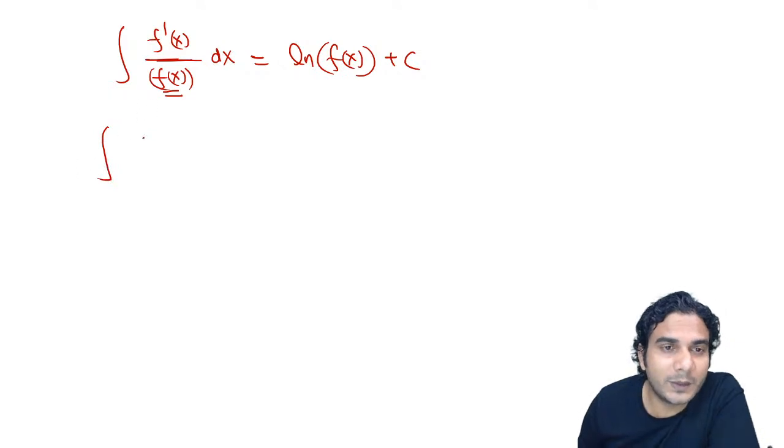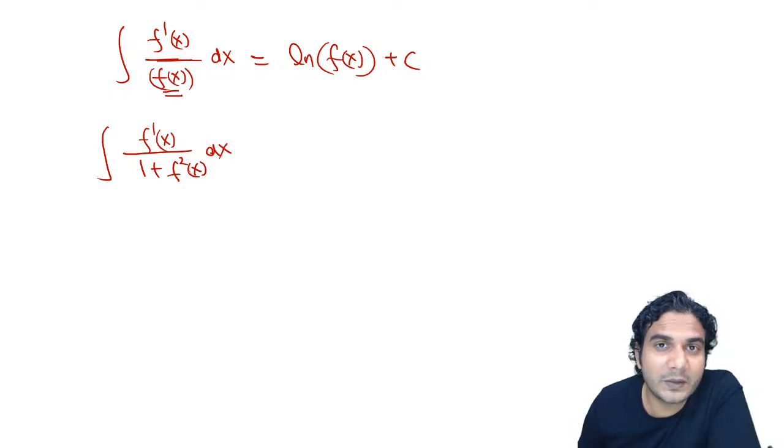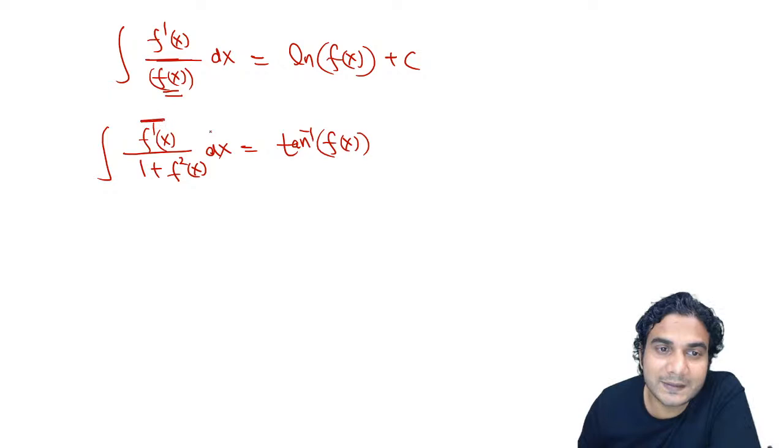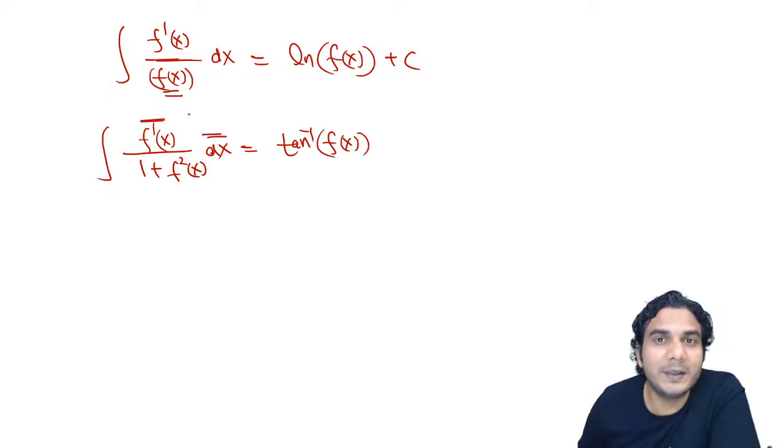Let me write some other formula. If you have f dash x upon 1 plus f square x, now which formula is this? If you put f(x) is equal to t, f dash x dx will be dt, and it will be dt upon 1 plus t square. So that is tan inverse of t, right? That means it is tan inverse of, now t, what is t? t is nothing but f(x), okay? So if you have f dash x with dx, you can apply the previous formula, okay?